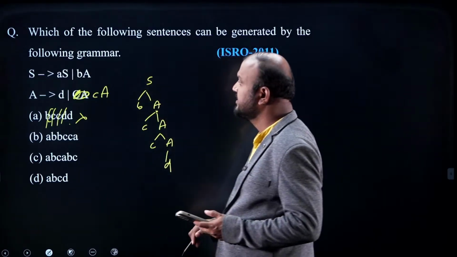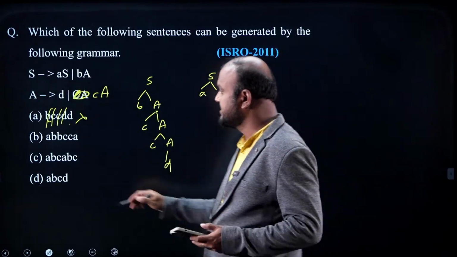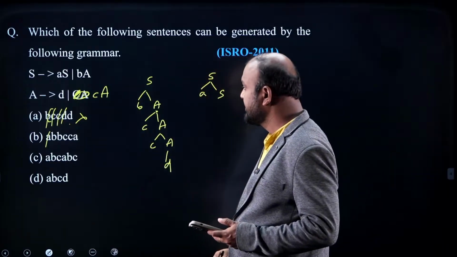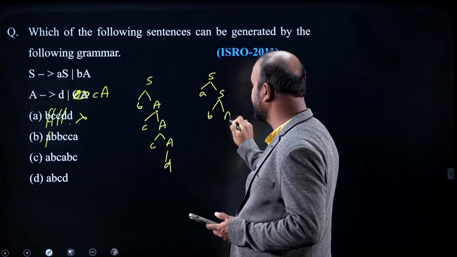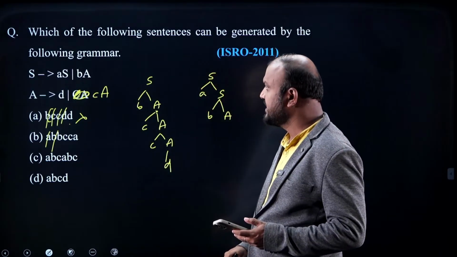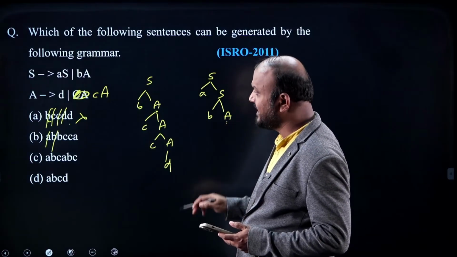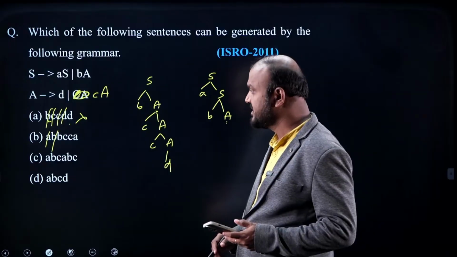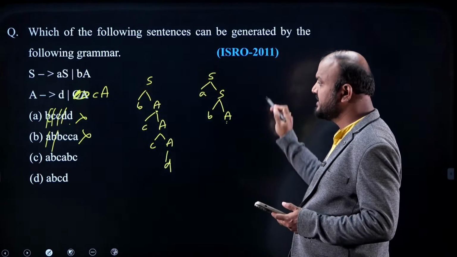Option B, with S I want to get A, so using AS this is possible. With S I want to have B, so that BA I can make it, so this B possible. With A I want to have B, but A is not deriving B, so here it is also wrong. And go ahead with the third one.